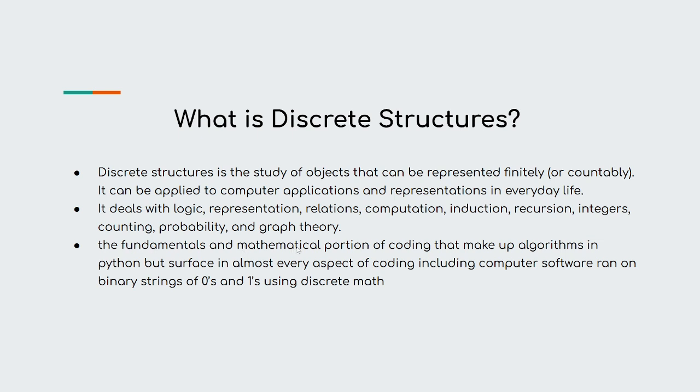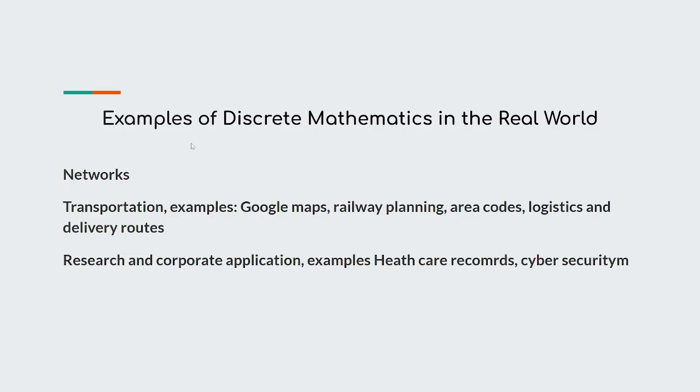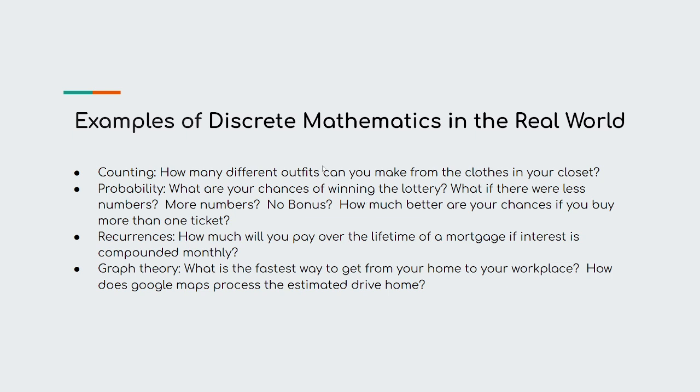The fundamentals and mathematical portion of coding that make up algorithms in Python but surface in almost every aspect of coding, including computer software, ran on binary strings of zeros and ones using discrete math. Examples of discrete mathematics in the real world would be network and transportation examples like Google Maps, railway planning, area codes, logistics, and delivery routes. Research and corporate applications, examples like healthcare records, cybersecurity.